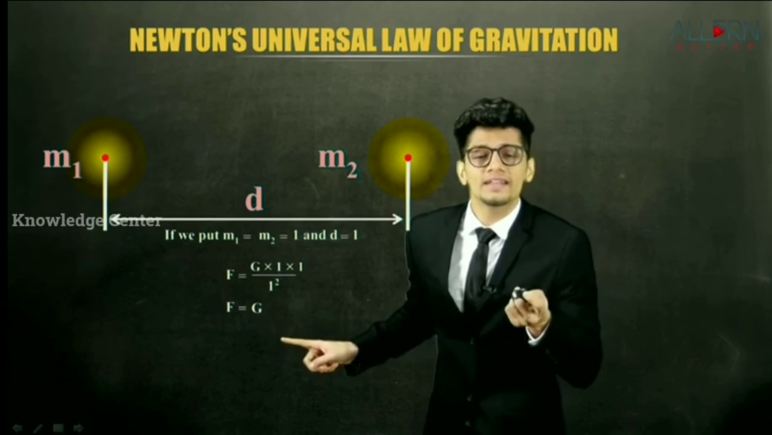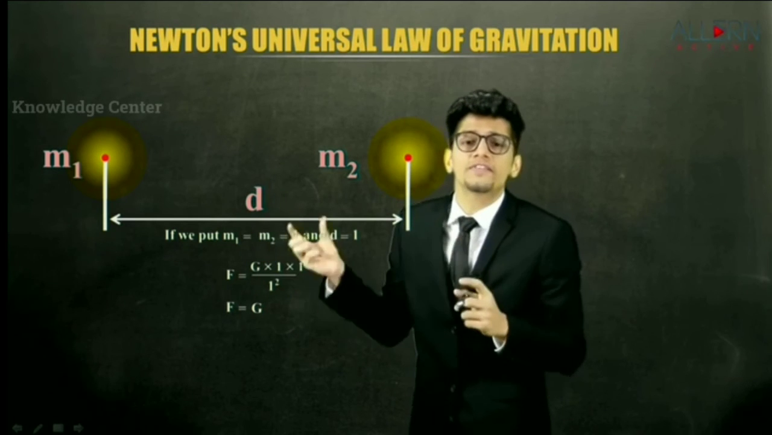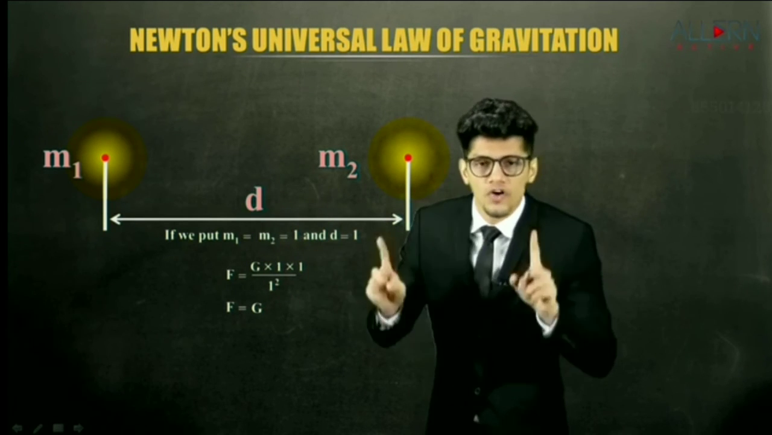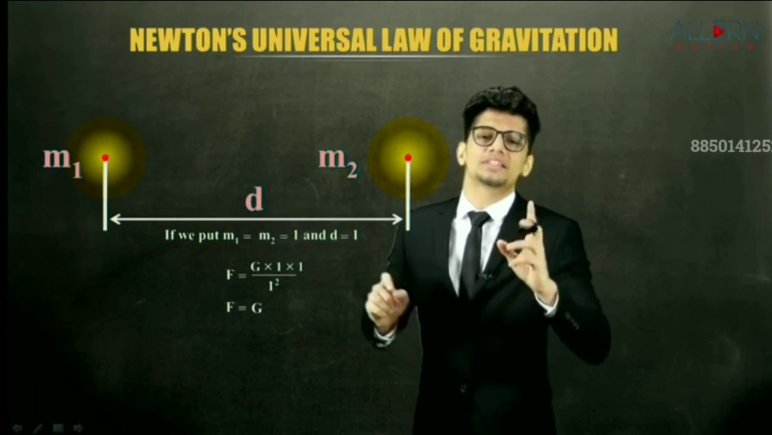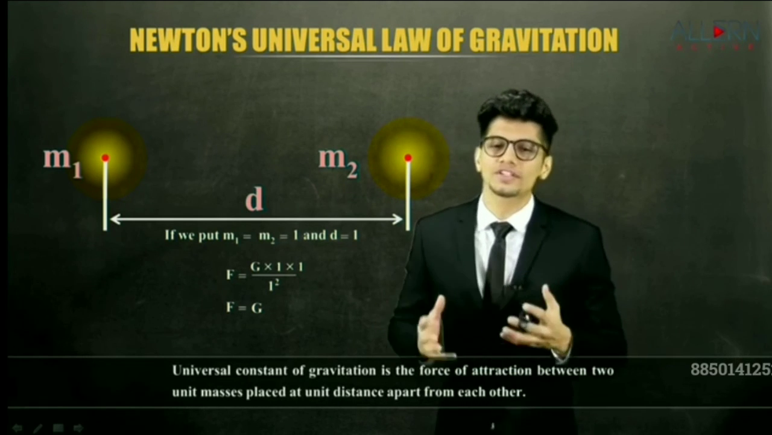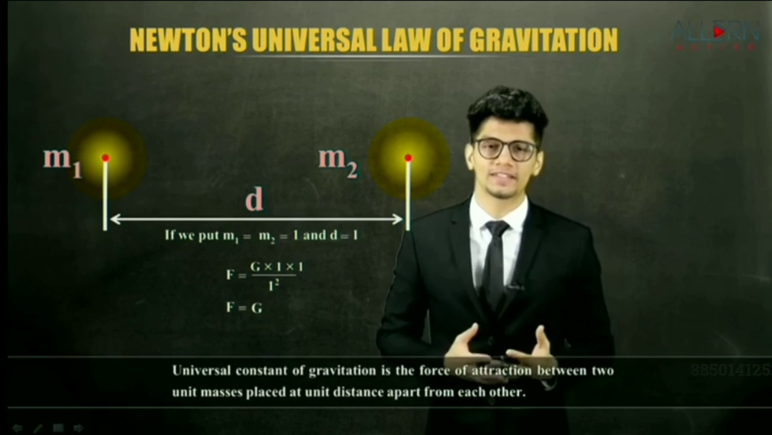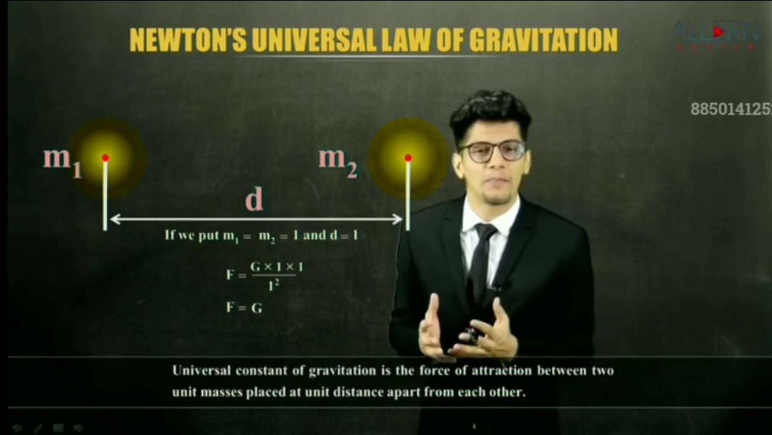But when is capital G equal to capital F? When we have two objects or we have two unit masses of 1 kg. When we have these two unit masses placed at unit distance apart from each other. So this is how we define it. Universal constant of gravitation is the force of attraction between two unit masses placed at unit distance apart from each other.